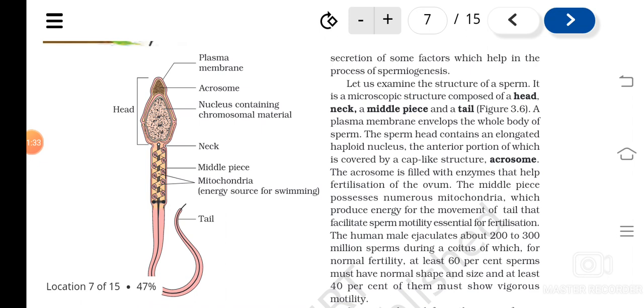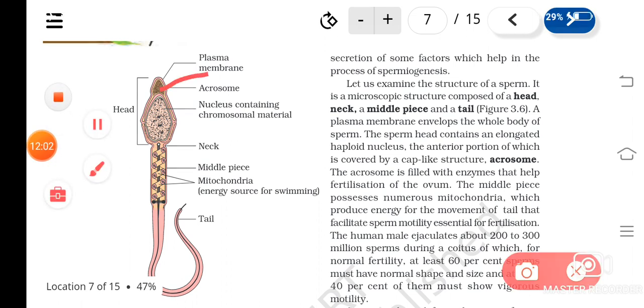As you know, it's an animal cell with a haploid nucleus, isn't it? It has a long elongated nucleus in the head region. As it is an animal cell, it will have the cell membrane, cytoplasm and nucleus, and the nucleus is located in the head region. It's an elongated haploid nucleus, and its anterior part is known as the acrosome. So what is it? Acrosome, and that contains what?